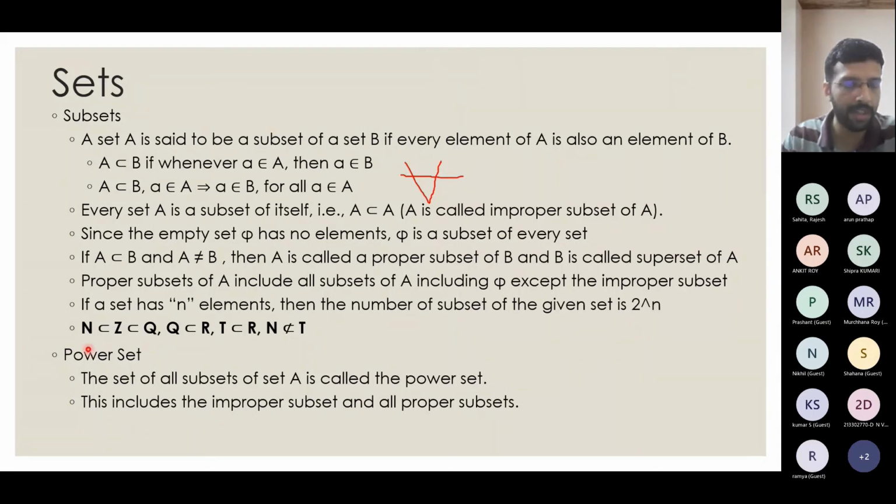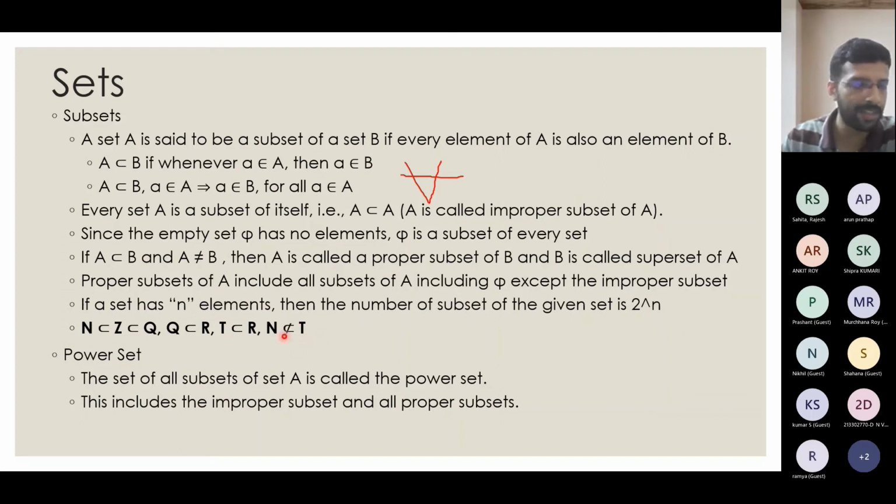Relating to the mathematical example that we saw just now, we can see that natural numbers are a subset of integers, which are a subset of rational numbers, which are a subset of real numbers. The rational numbers are a subset of real numbers, but natural numbers are not a subset of irrational numbers.